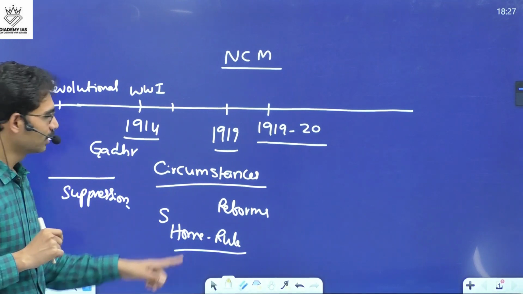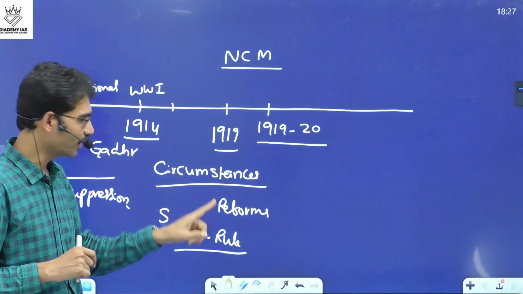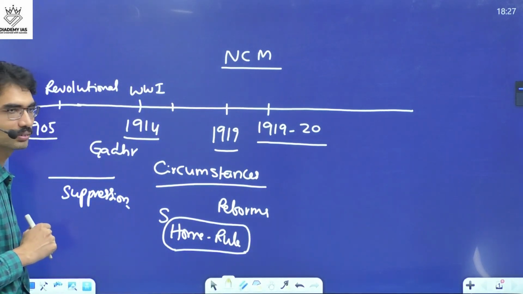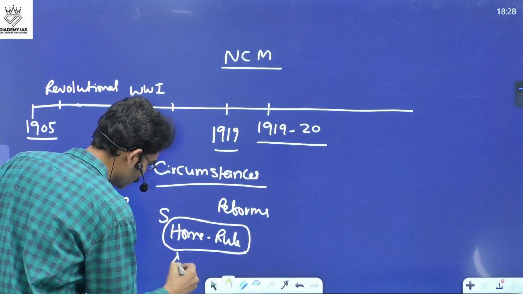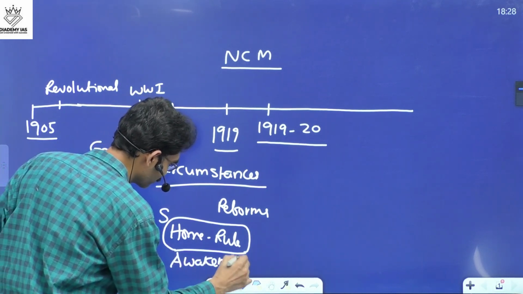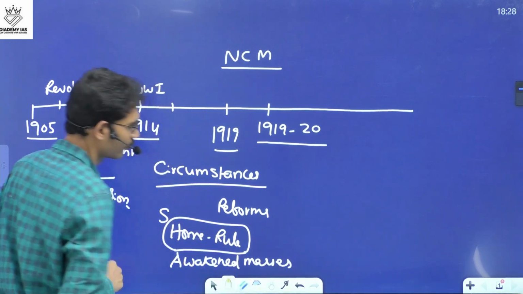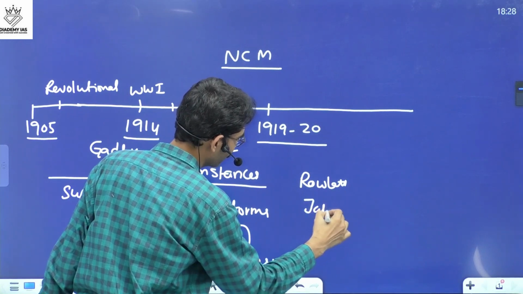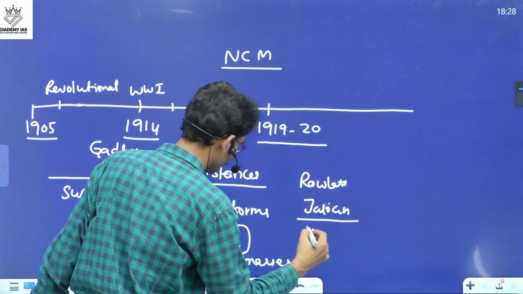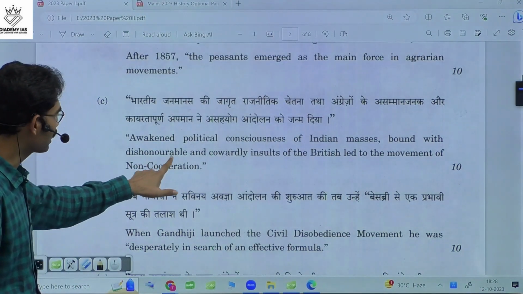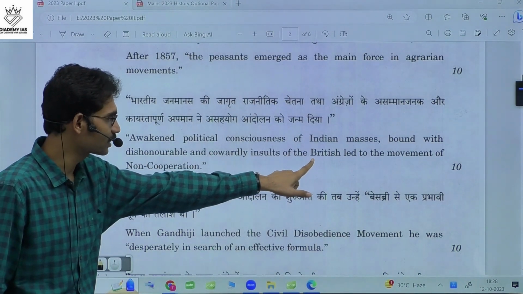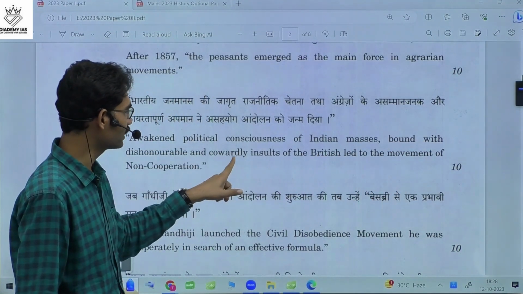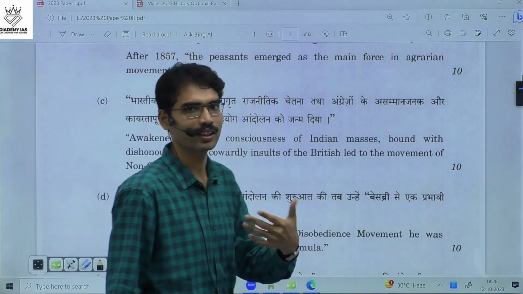So on one hand, people supported the British. On the other hand, people were also fighting against the British in the form of the Home Rule movement. These aspects you talk about as awakened masses. And the Rowlatt Act, the Jallianwala Bagh massacre, these are what? Dishonorable and cowardly insults of the British. Whatever policies they brought, Indians saw it as a cowardly act because the British were afraid of Indians.